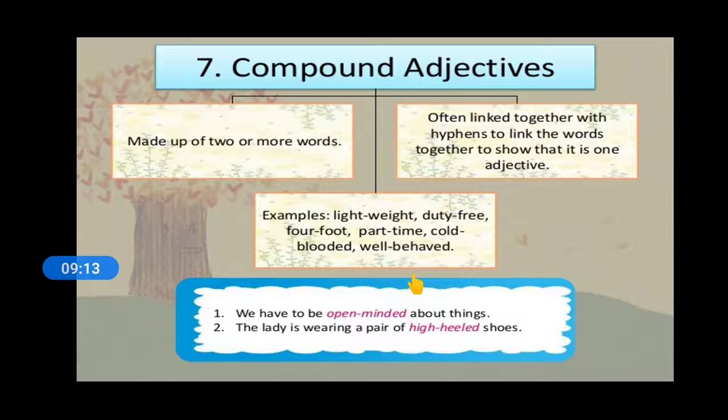So here we come to the end of today's topic, types of adjectives. We saw 7 types. To this I want to add two more kinds, starting with proper adjectives. A proper adjective is the adjective form of a proper noun.